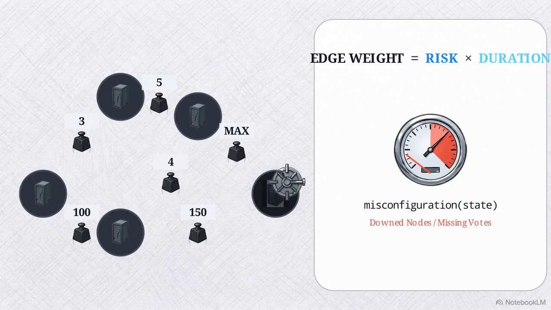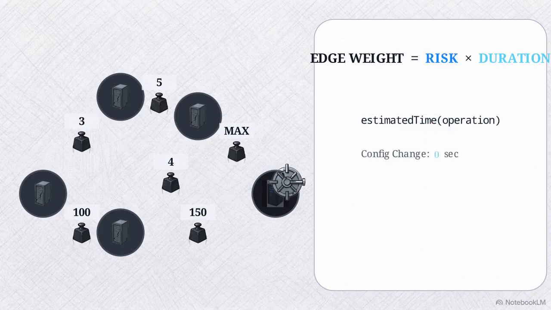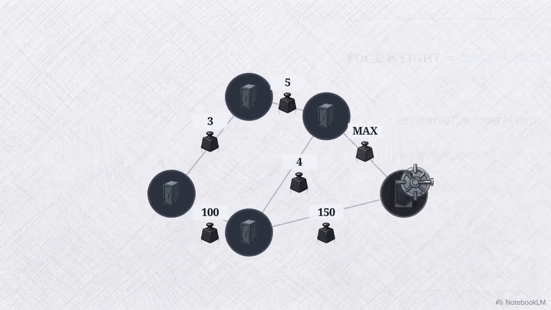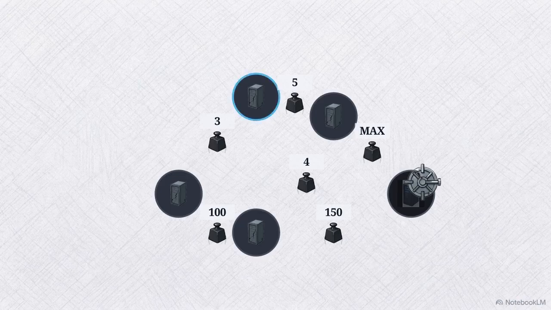The misconfiguration state metric quantifies how far a state deviates from health. Missing votes or downed nodes receive higher risk scores. The estimated time operation metric ensures the system understands the difference between a 3-second configuration change and a 1-hour node rebuild. Dijkstra traces a path minimizing time in high-risk states.